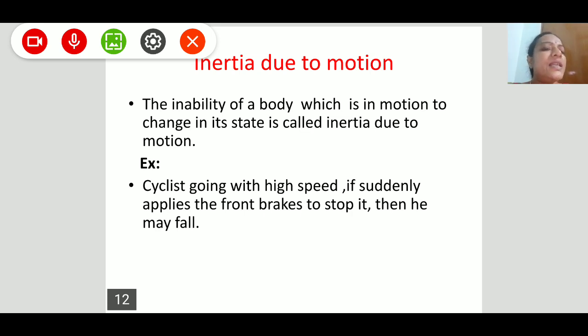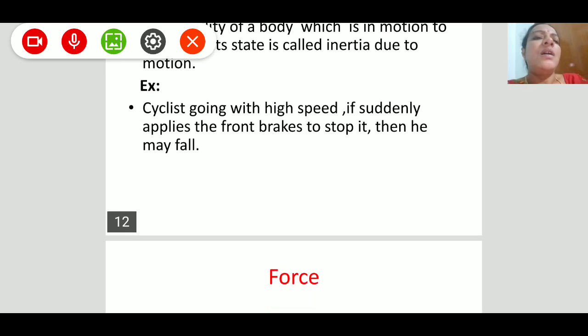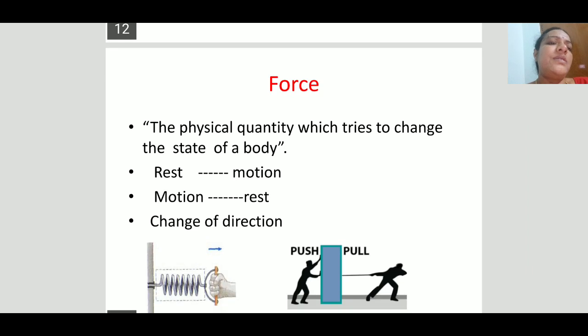If the cyclist suddenly applies the front brake to stop, then what happens? His body wants to continue its motion. Due to this, he may fall. So this is inertia due to motion.